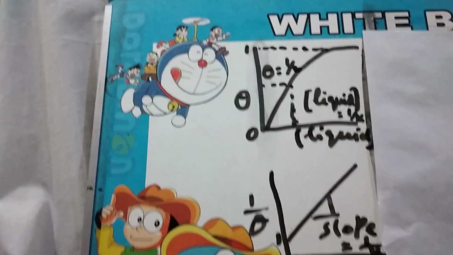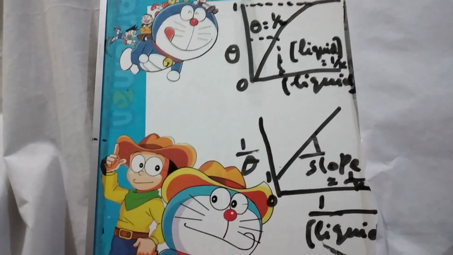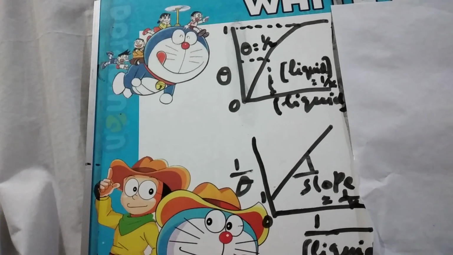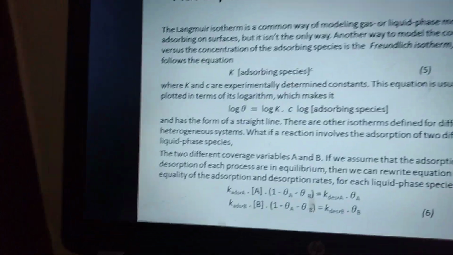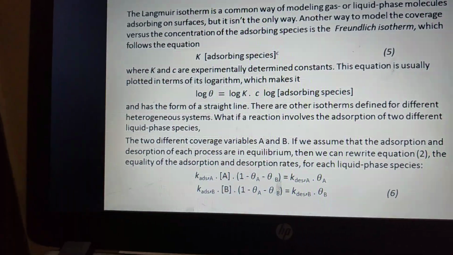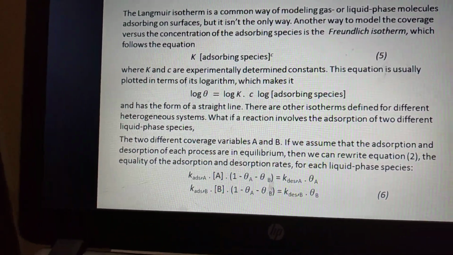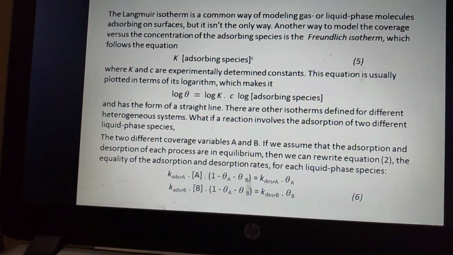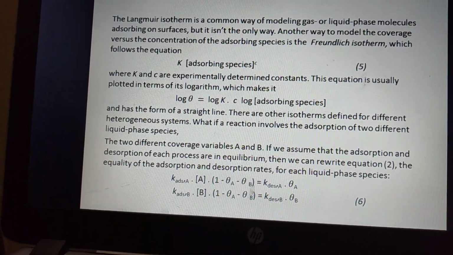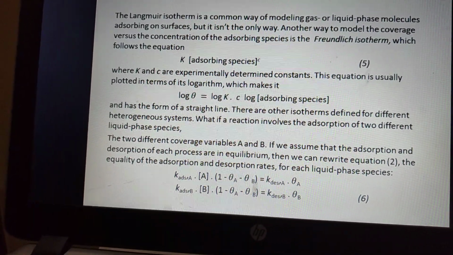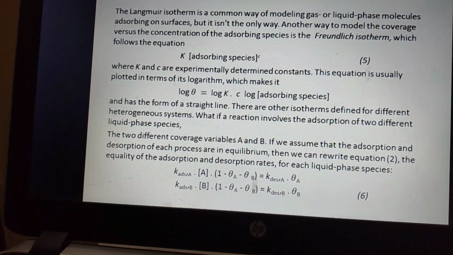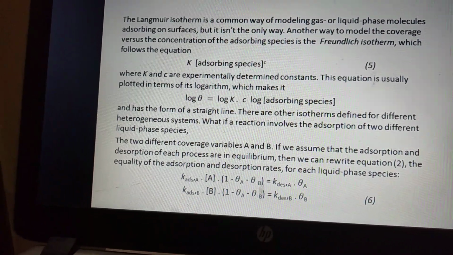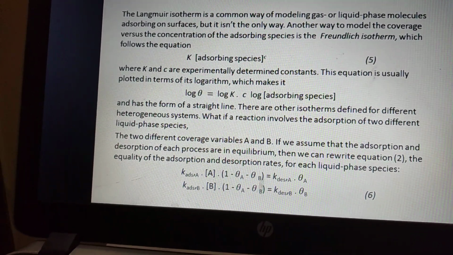Similarly, if we plot 1 over theta against 1 over the liquid molar concentration, here the slope is equal to 1 over K, and a straight line is obtained. In a similar way, here a straight line is obtained for the two different coverage variables. If there are two systems, one called A and the other called B, in the gas or liquid phase, and the adsorption and desorption of each process are in equilibrium, then we can rewrite the above equation 2, the equality of the adsorption and desorption.